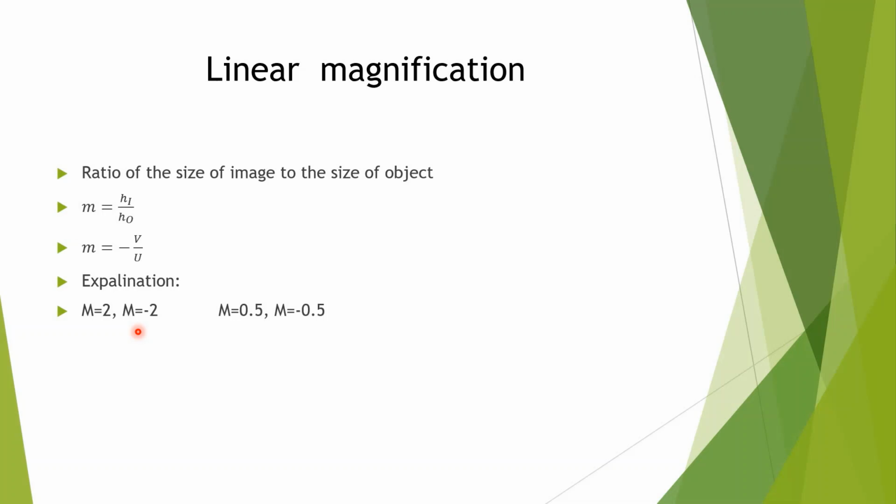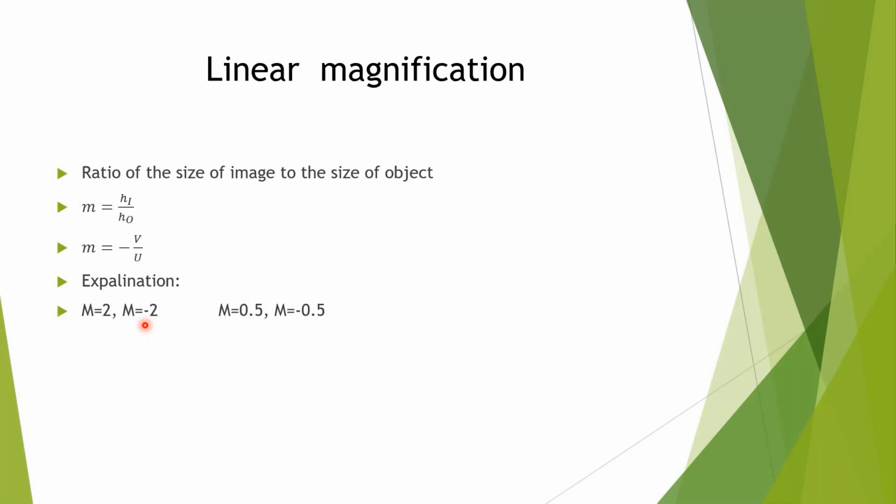If m greater than 1 means height of the image is greater than height of object, and minus sign indicates it is inverted. In second case, value of m is less than 1, it means height of the image is less than height of object. If it is plus, means upright. m equal to 2, so upright, m equal to 0.5, that also upright.